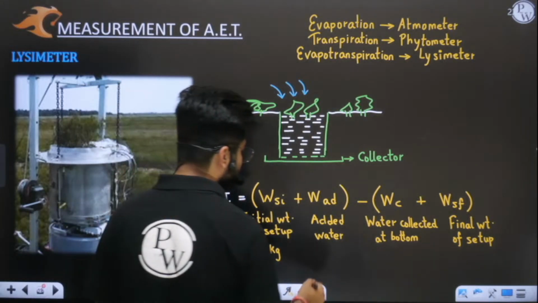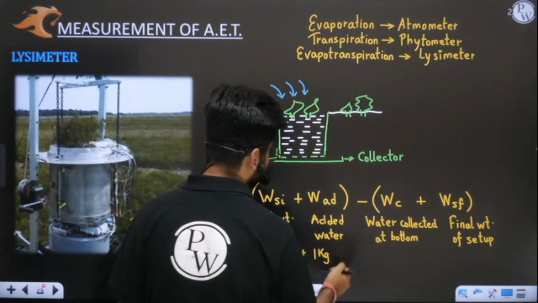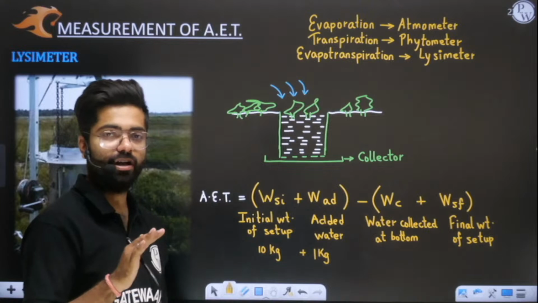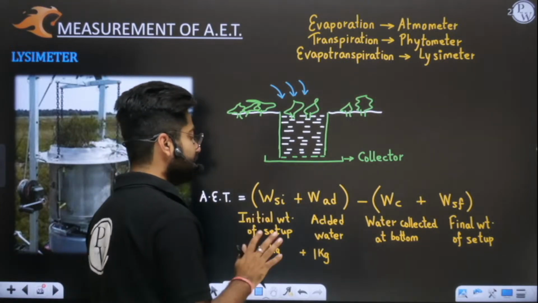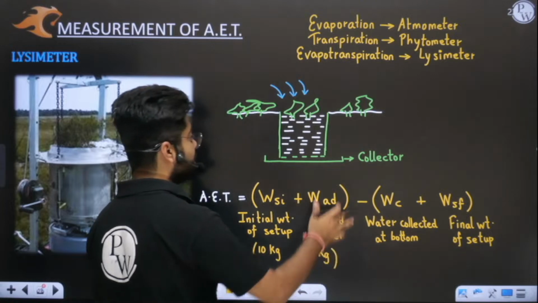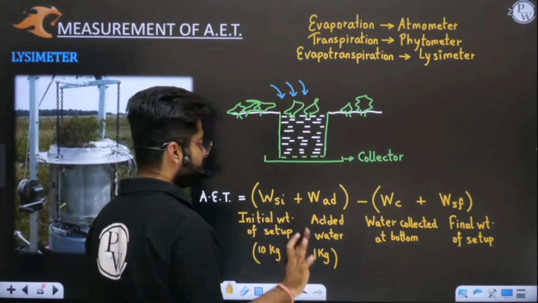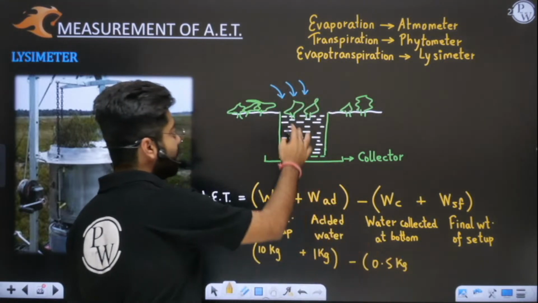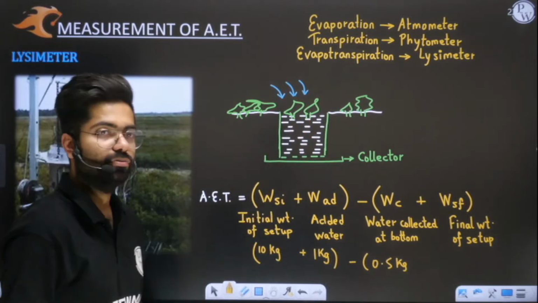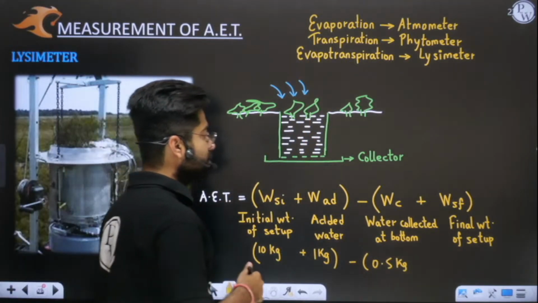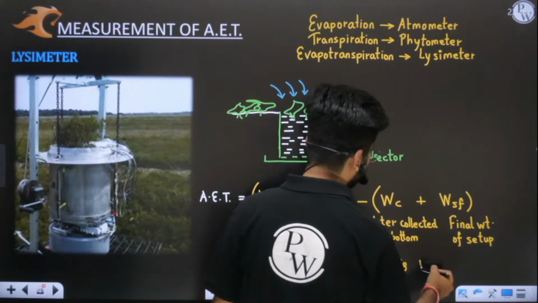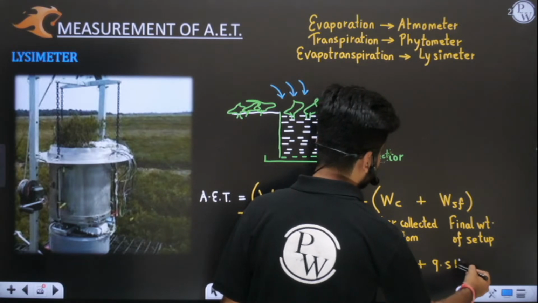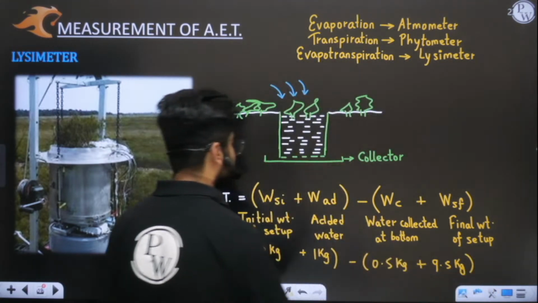So this setup is 10 kg, and just assume you have added 1 kg of water on day 1. Now you come after 24 hours, exactly 1 day. Initially, after giving it water, the initial setup weight was 11 kg. Now you will see that 0.5 kg of water has collected at the bottom, in the collector. The final weight of the setup is, let us say, 9.5. Initial weight was 10, but final weight is 9.5.